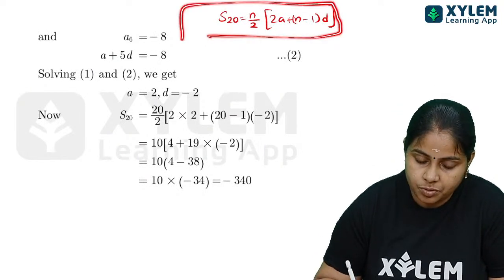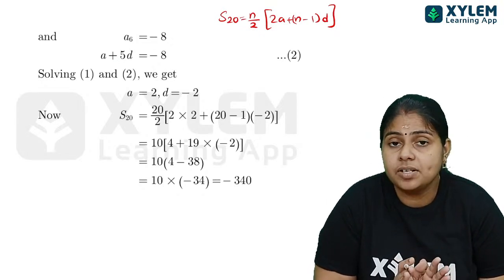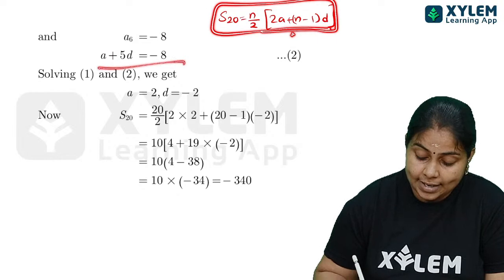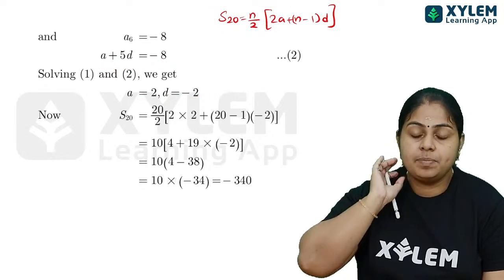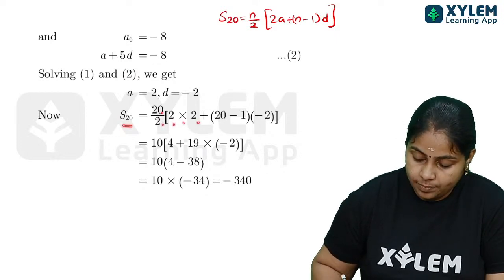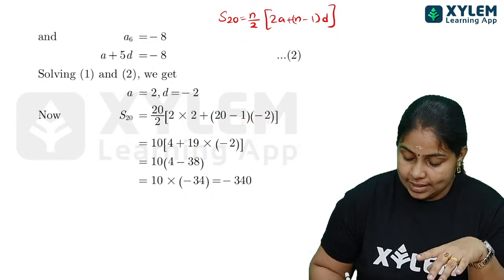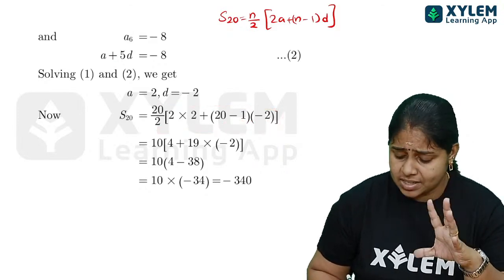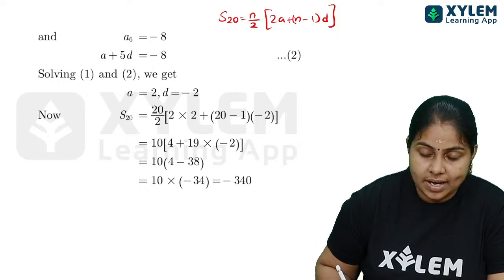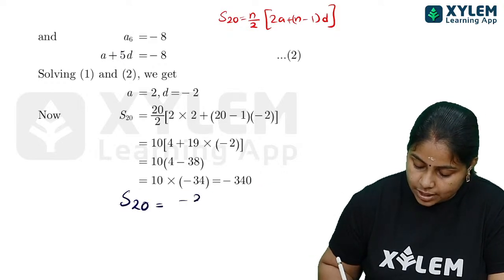So S20 we have to find, and we have studied a formula for finding S20, that is Sn = n by 2 into (2a + (n − 1) into d). While substituting the values of a, d and so on here, we will be getting S20 = n by 2 into (2 into a, 22, plus (n − 1), 20 minus 1, into negative 2). When we are substituting the values we will be getting 19 into 2, that is negative 38. So substituting all the values, finally we are getting sum to 20 terms is equal to negative 340.